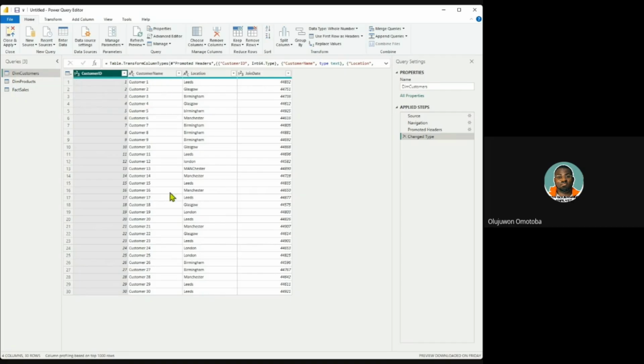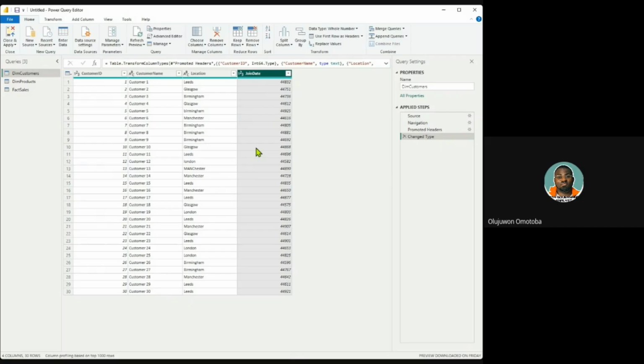So in this case, it's a whole number. Customer name is usually text, but the names of customers are not even stated in this data, so let's leave it as text. The location is also written in text. There is no location that has a number, except if you are talking of postcode or street number. So we are leaving it as text. Familiarize yourself with this environment. This is where you would see the data types that particular data has.